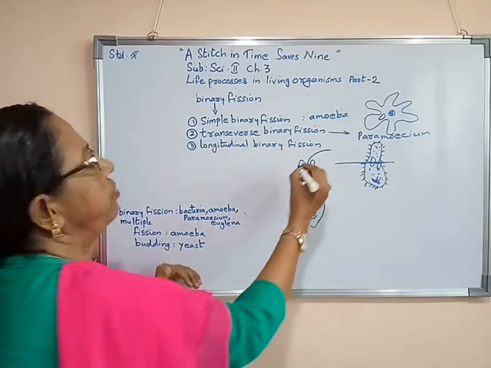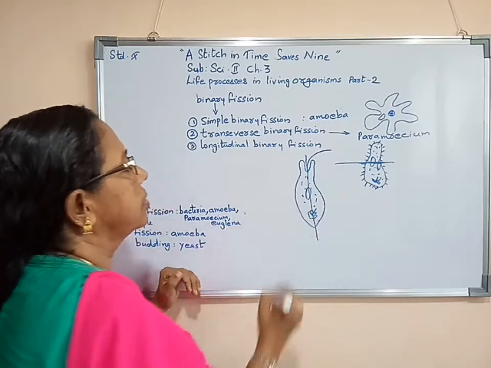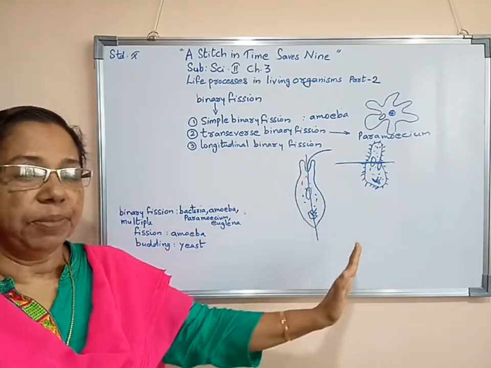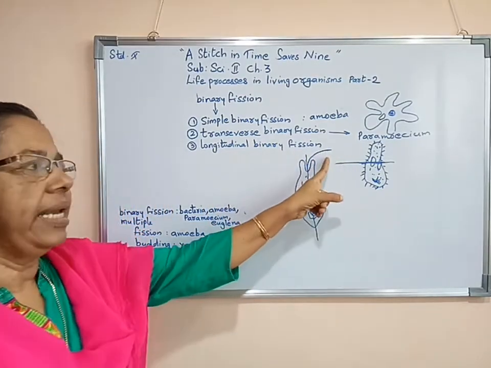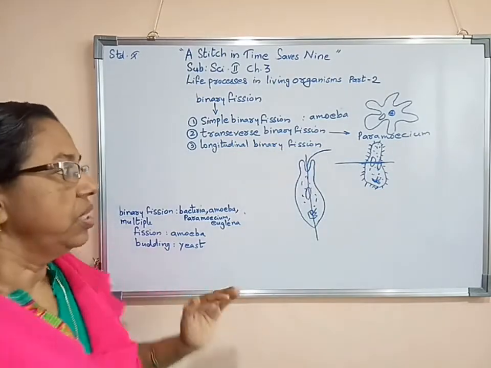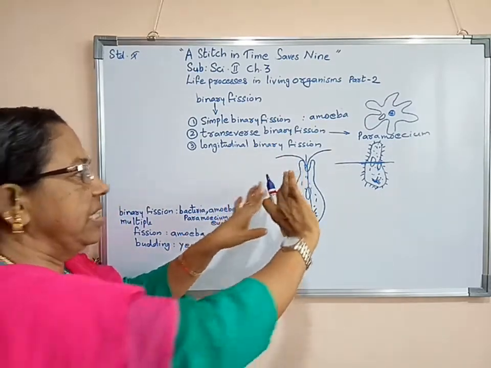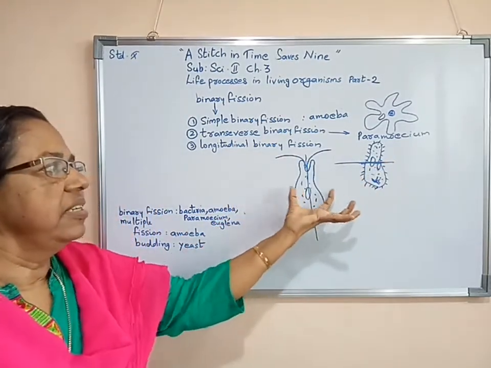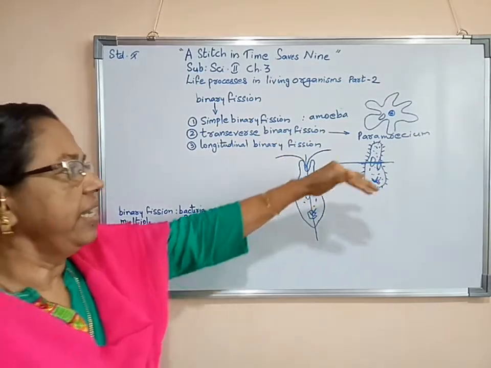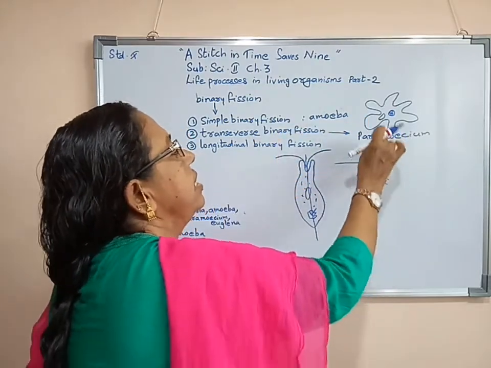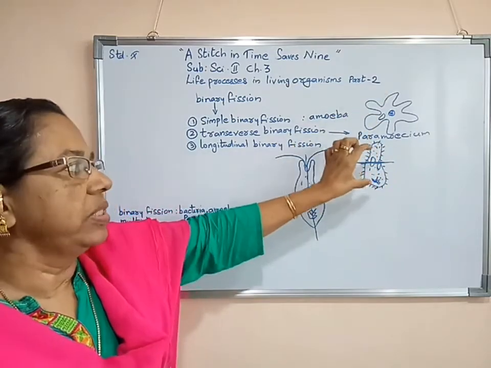Now it is going to divide its body longitudinally into two parts. Lengthwise its division is taking place. At the same time, you have to keep in your mind that its single flagellum also divides into two. So here also one flagellum will develop, and from here also one flagellum will develop. Afterwards, they separate and grow independently. So lengthwise division will take place here. Here a horizontal division will take place. Two pieces separate, then individually they will grow, then two separate organisms will form.